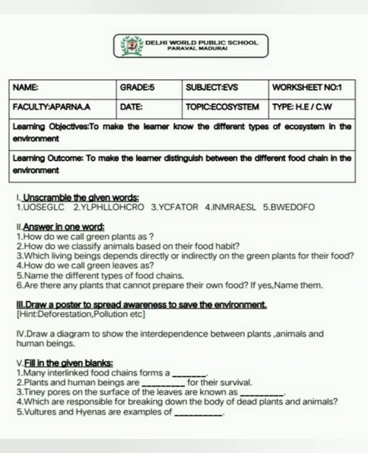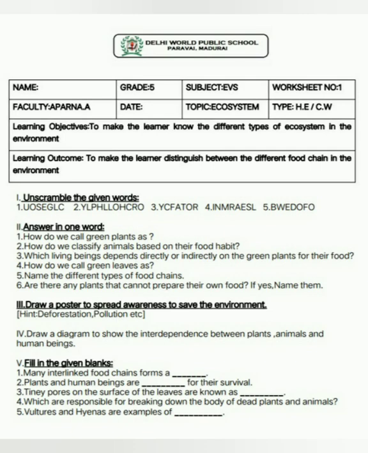Okay. Third one, it's a poster you want to draw and show. Interdependence between plants and animals, you can write like a mind map. So you can write plants, animals and human beings. Plants at the top. Plants give out oxygen, which humans and animals take in. Humans also give out carbon dioxide, animals also give out carbon dioxide. So animals and humans are involved in that. This is about interdependence between plants, animals and human beings.